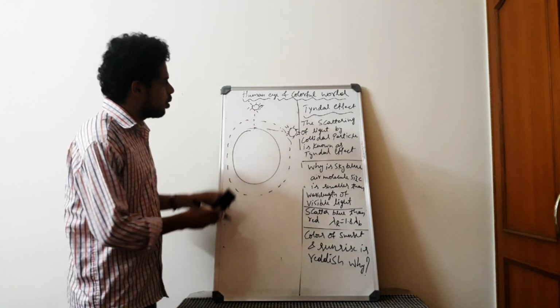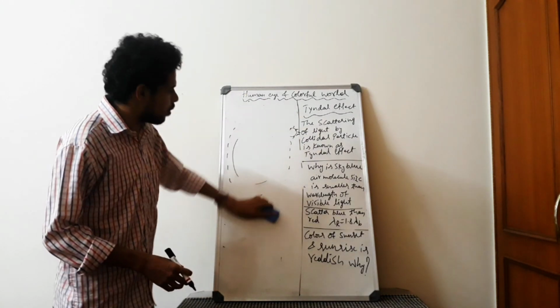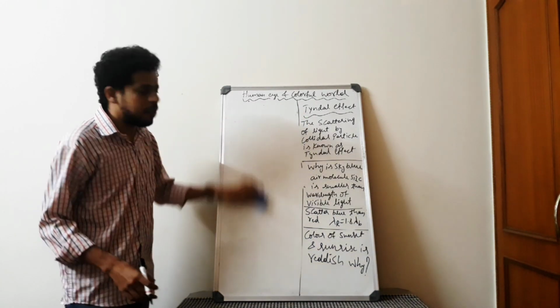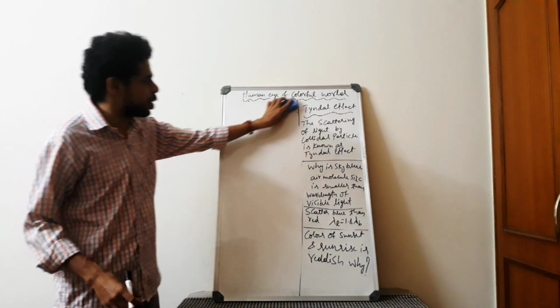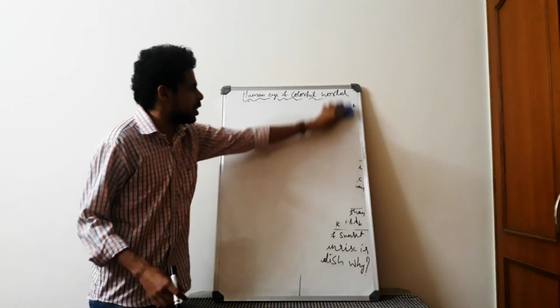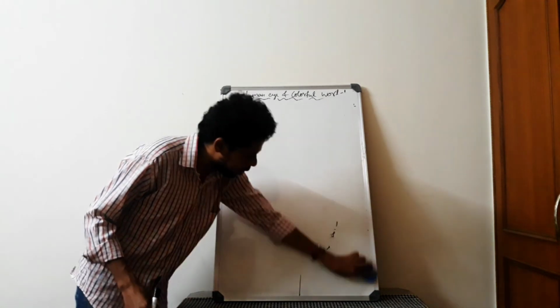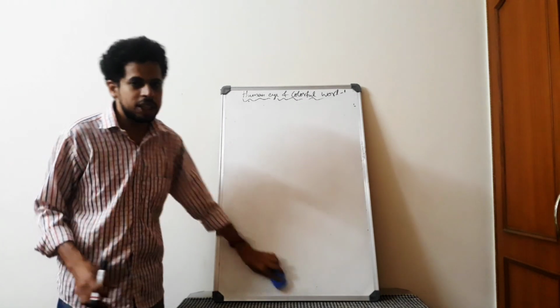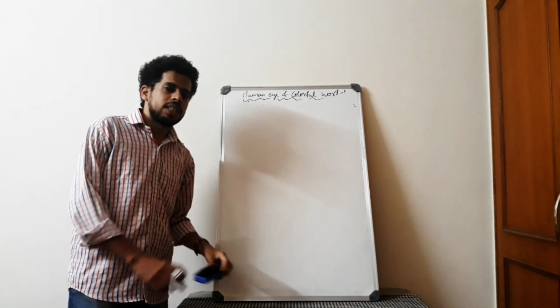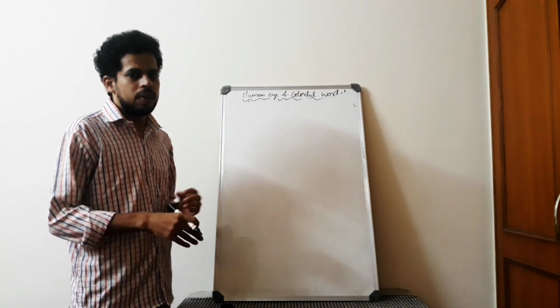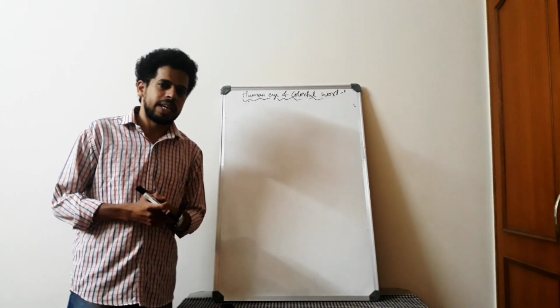Okay, so with this we have finished the Human Eye and Colorful World chapter. If you have any query, you can ask me in the doubt session. Also, I told you to go through an activity in the textbook. You all go through the activity. That is very simple, that's why I thought you can go through it and understand it. Okay, that's it for today. With this we have completed the chapter Human Eye and Colorful World. So I will see you with a new chapter again. Thank you.